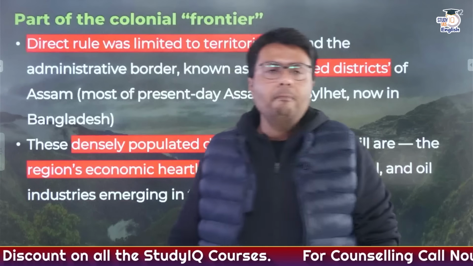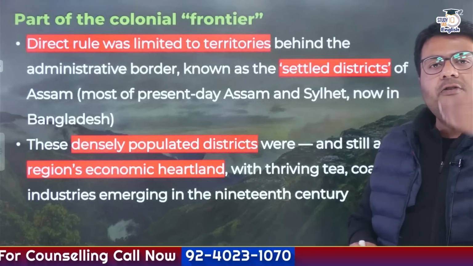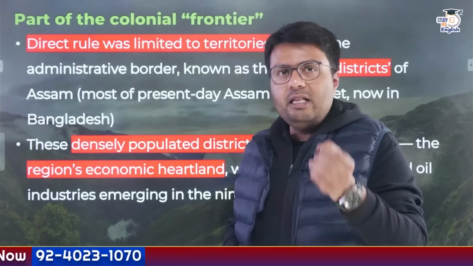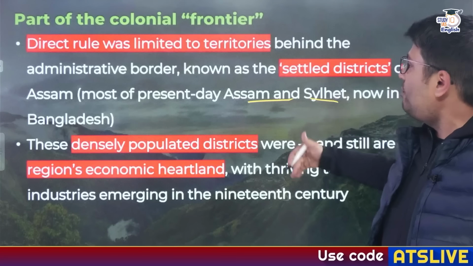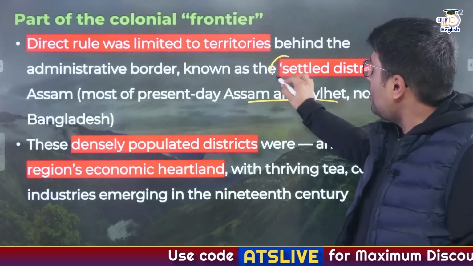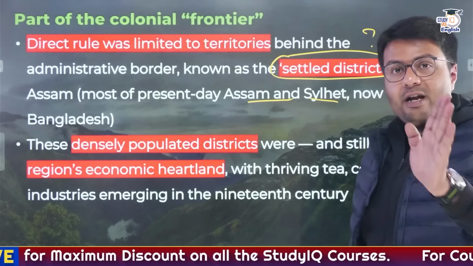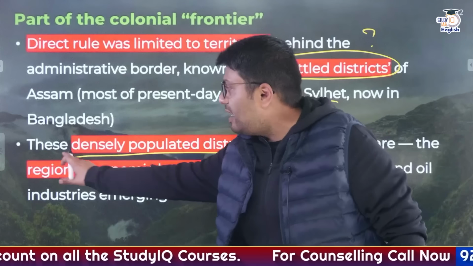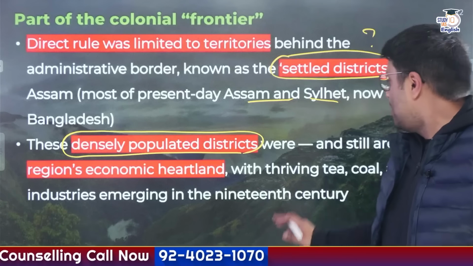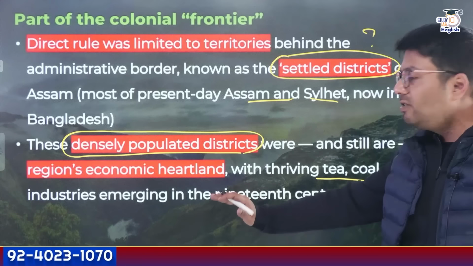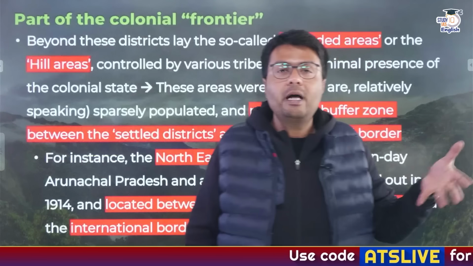Now coming back to the British rule. You need to understand, in colonial Assam, there were certain regions which were directly ruled by the Britishers, and these were territories limited to parts of Assam, present day Assam and the Sylhet region, which is presently located in Bangladesh. And these were called settled districts. Now what was the reason behind governing these settled districts directly? It was an economic reason, because these districts were densely populated areas and eventually became the region's economic heartland, with many industries like tea, coal and oil emerging in this region, right? So this was the area of colonial Assam which was directly ruled by the British government.